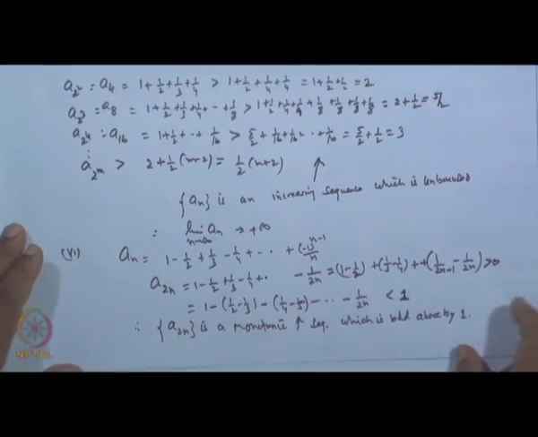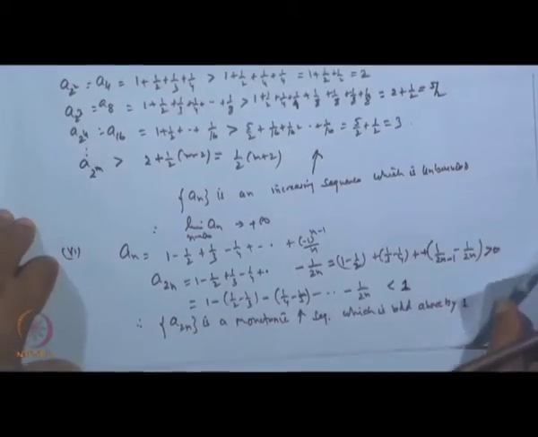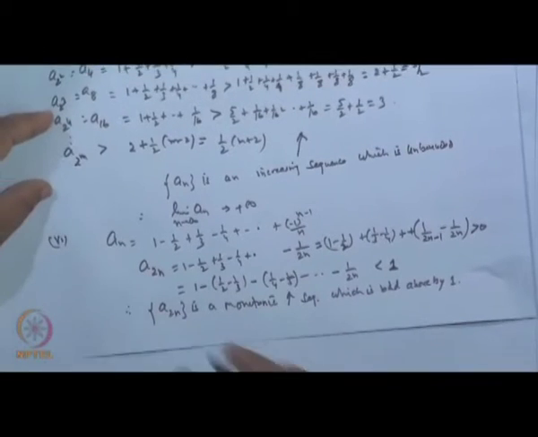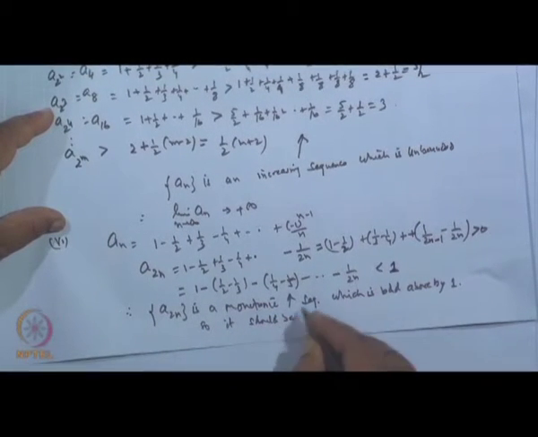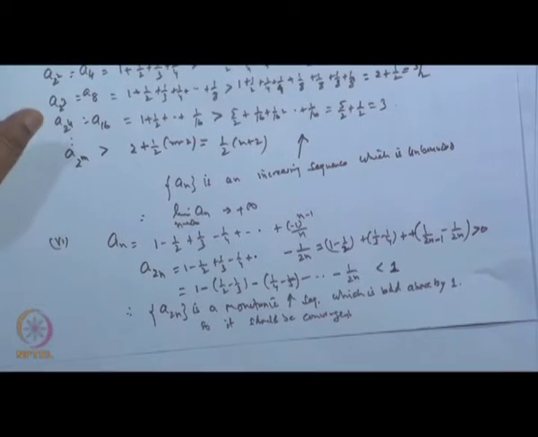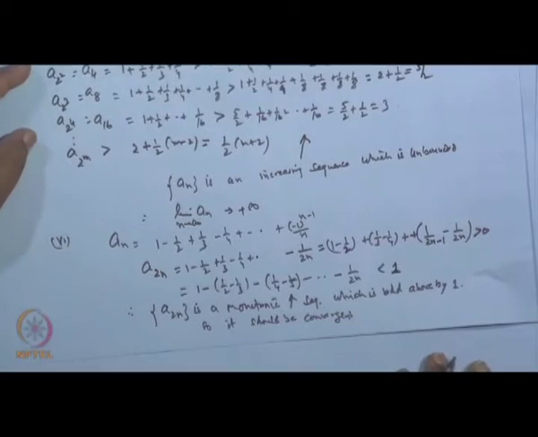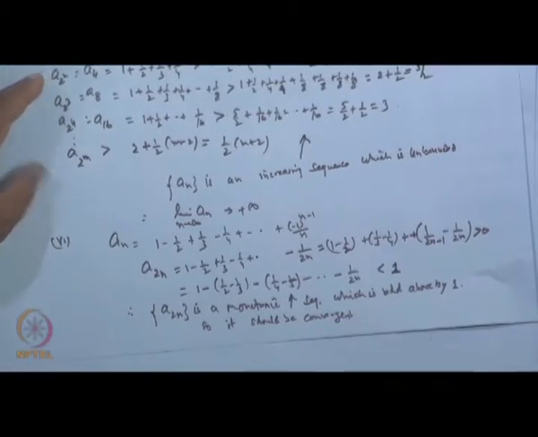Now, it must be convergent, and once it is convergent, it must tend to a limit. So, we get a limit. Now, take the odd terms.